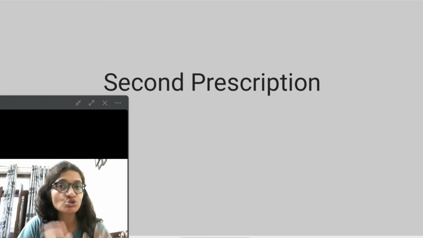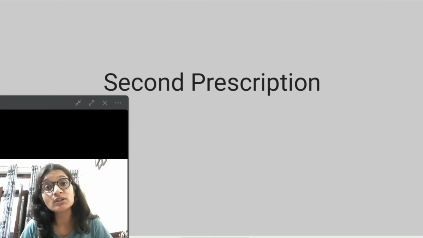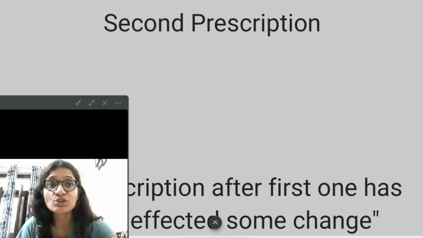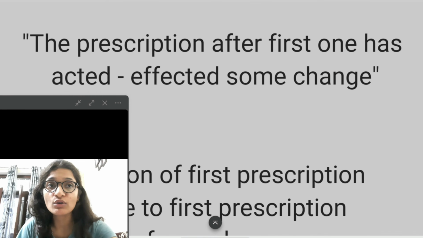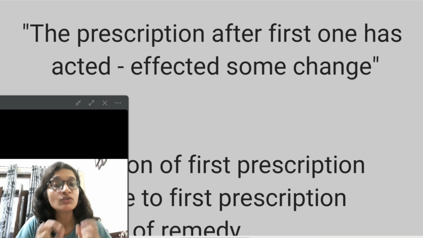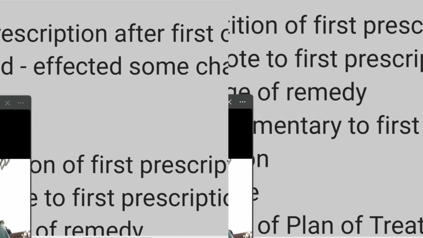The first prescription should be a medicine, not a placebo, and it has produced some changes on the body of the organism, or affected the body of the organism, and most importantly it should be the correct one. So this is the simple definition of the first prescription, and the second prescription is simply the prescription after the first one has acted or affected some changes on the body of the organism.